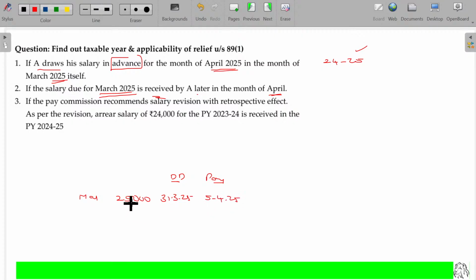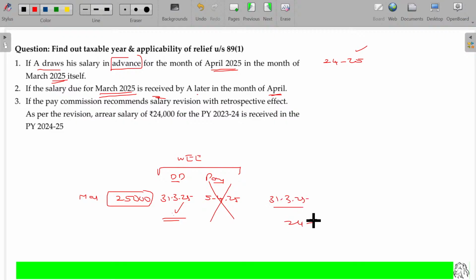Now, in which previous year will this 25,000 be taxable? Compare these two and decide whichever is earlier. Between these two, whichever is earlier, this one, not this one. So naturally, this one falls before the end of the previous year 24-25. So this entire income is taxable in that previous year itself. Is that clear? So always cross verify the due date with the payment date. Between these two, whichever is earlier will be the finalized date. On that date itself, you have to levy the tax. If that date falls before 31st March, that income is taxable in that same previous year itself. Is that clear?